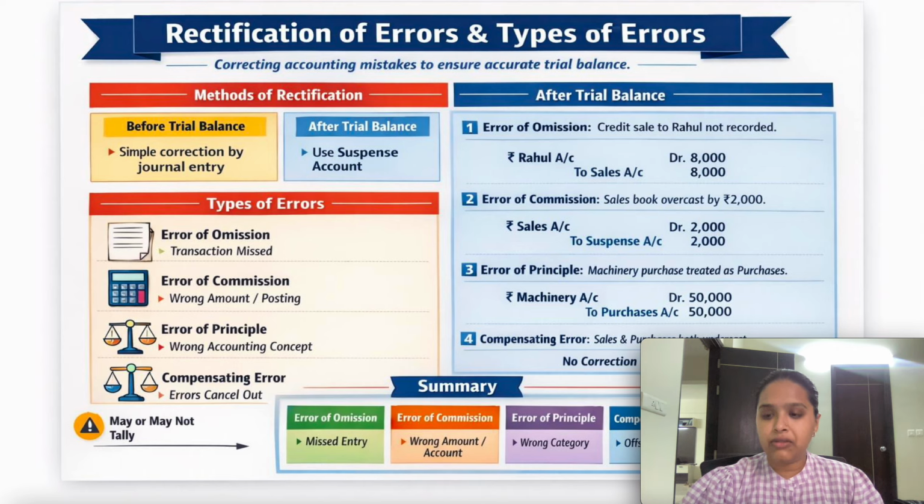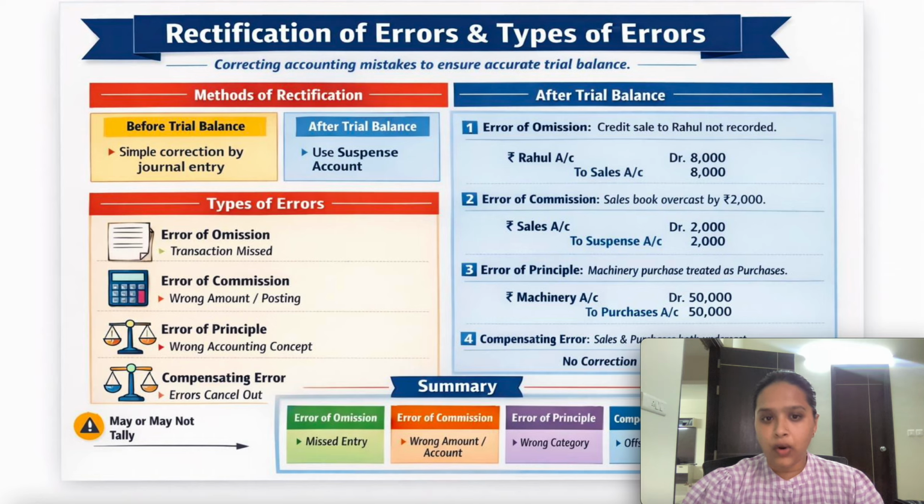So in today's class we will discuss the rectification of entries. We'll discuss how we can post the rectification of an entry and why it is relevant to rectify these entries whenever we make mistakes. Sometimes, whenever we are maintaining the books of accounts, it might be possible that we make mistakes while posting the journal entry, but as an accountant it's our responsibility to reflect the accurate position of the books of accounts. So to reflect the correct position, it's our duty to rectify the errors, right? So first of all we'll discuss how many types of errors we can make.